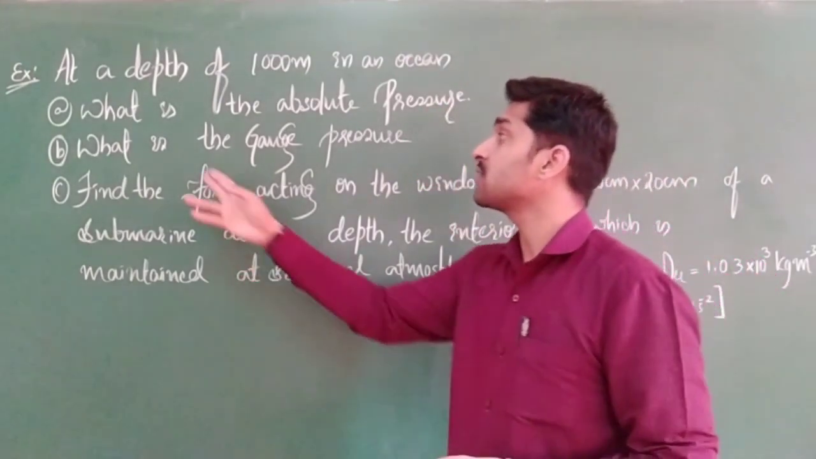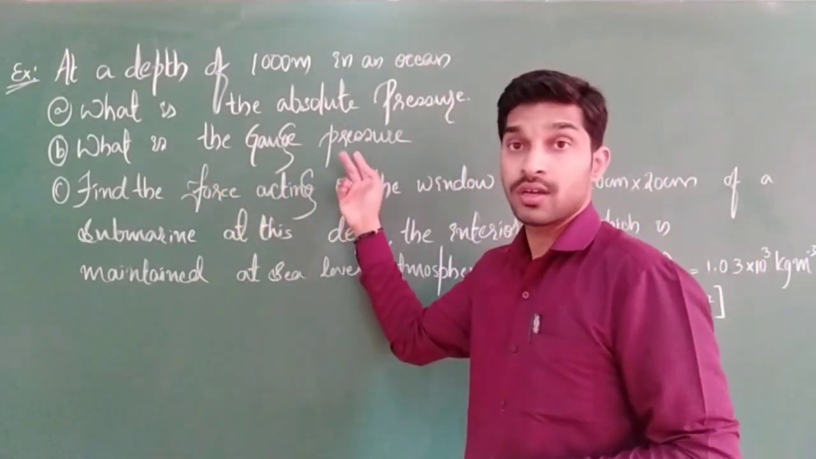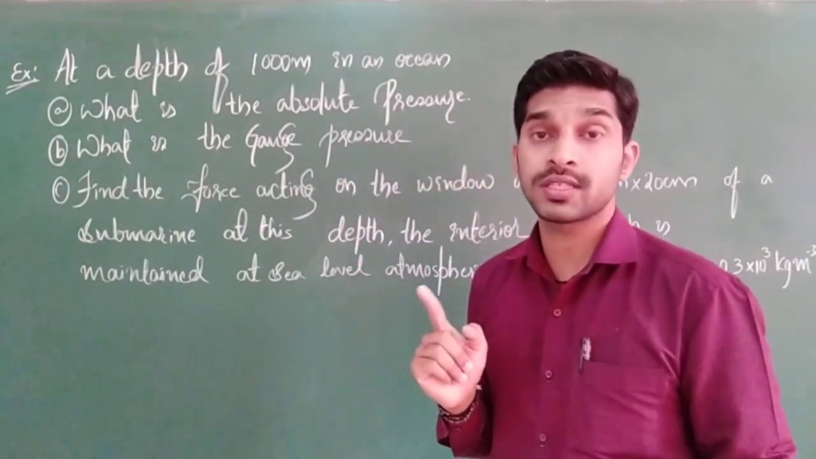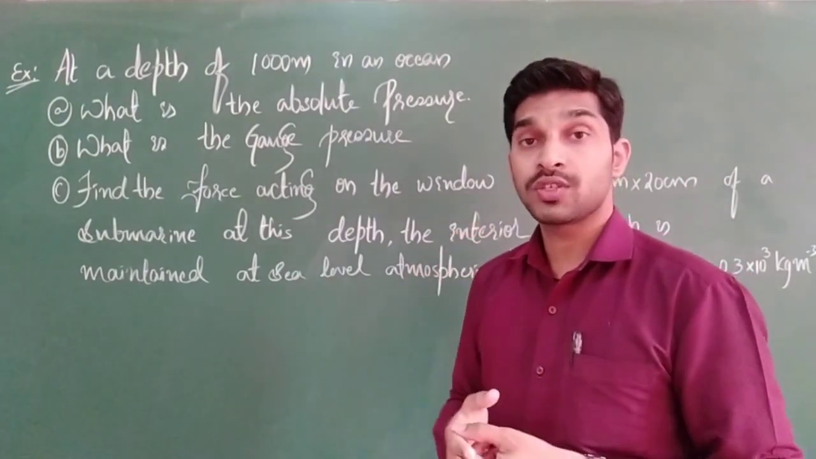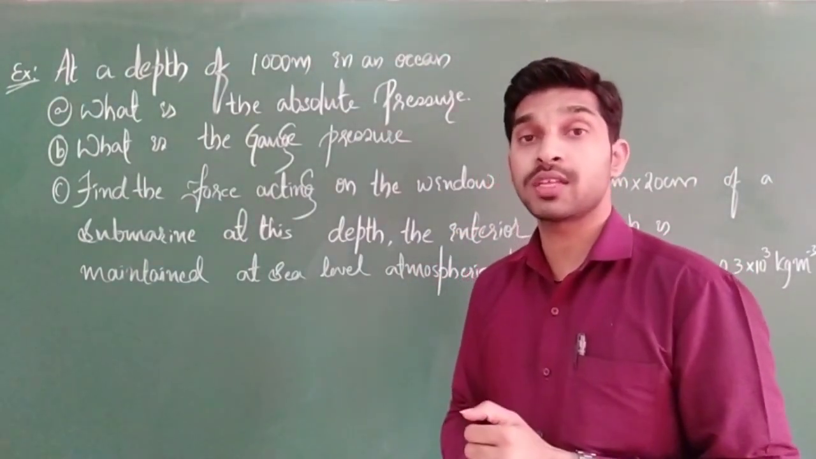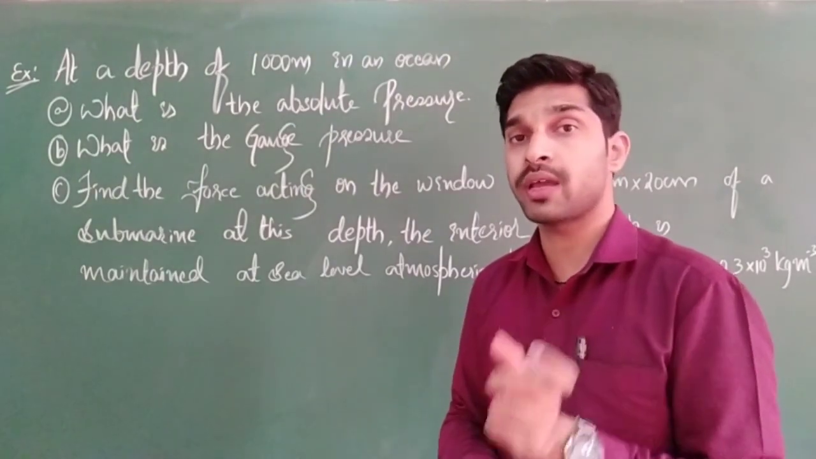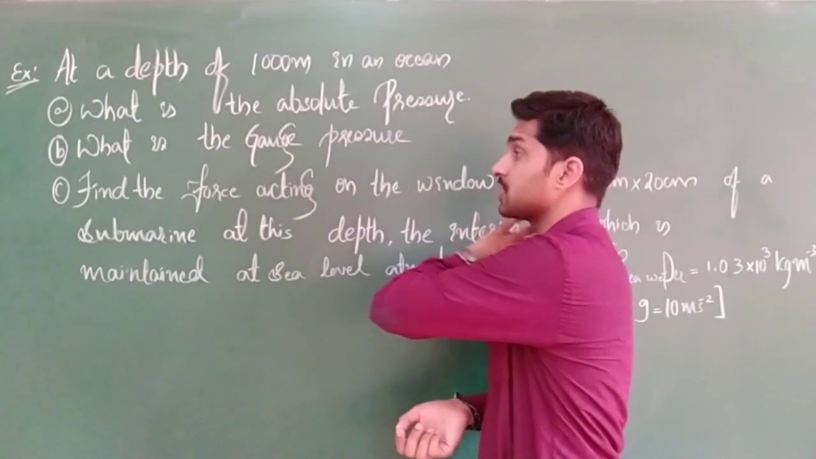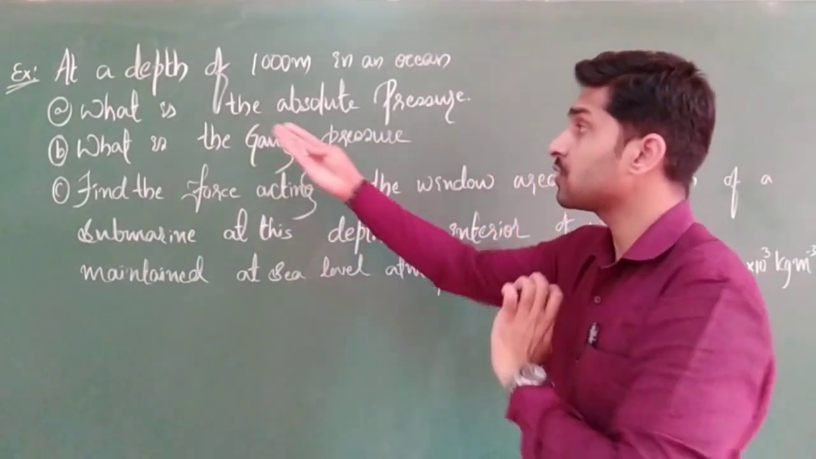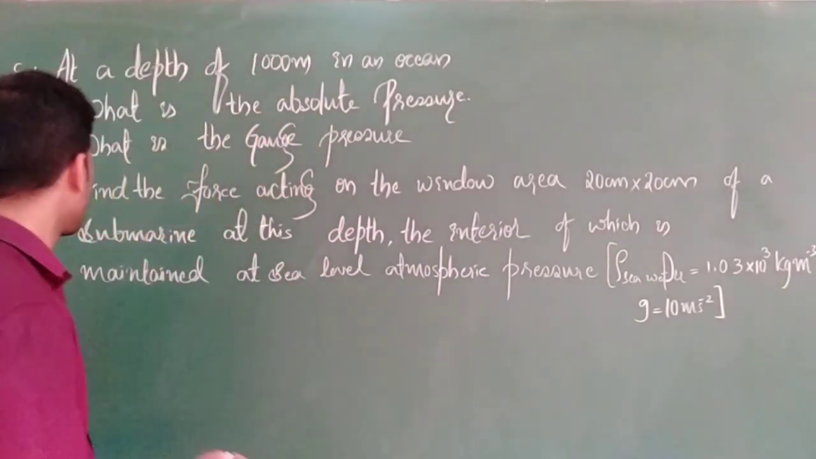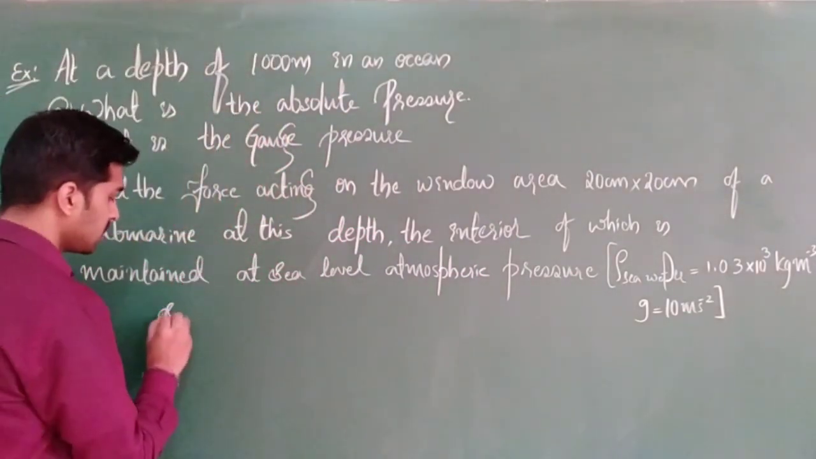Next, they are asking what is the gauge pressure. What do we mean by gauge pressure? Think about it. Gauge pressure is the difference, P minus PA. That means actual pressure minus atmospheric pressure is nothing but gauge pressure. Clear? So first we will go for these two. Next we will check what they have asked in the third one. So, solution.